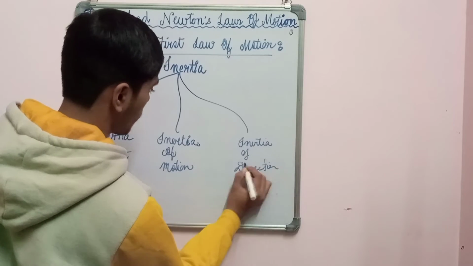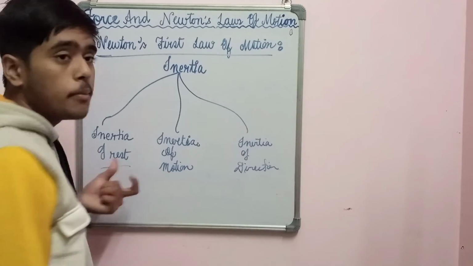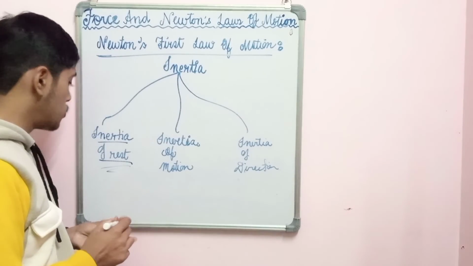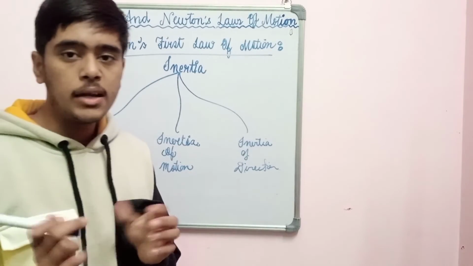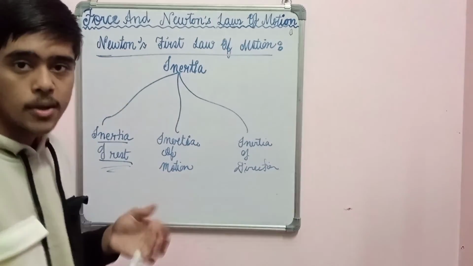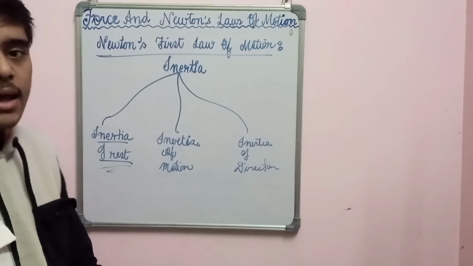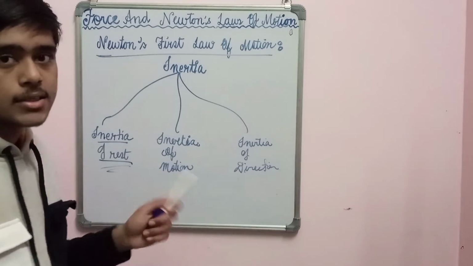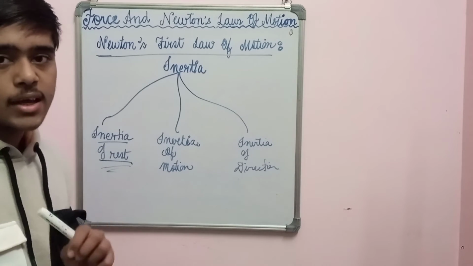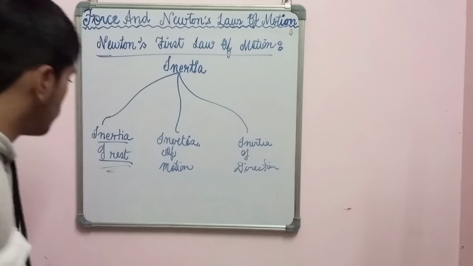Now listen to me. Inertia of rest. Our body tends to remain at rest. It is its inertia, and which inertia? Inertia of rest. A very simple example is when you beat the carpet. That is also an example of inertia of rest, because when you beat the carpet, the dust which is initially at rest, due to inertia of rest, comes to the ground and sticks there. The jerking you feel while sitting is also in your book. Go and read all the examples of inertia of rest.